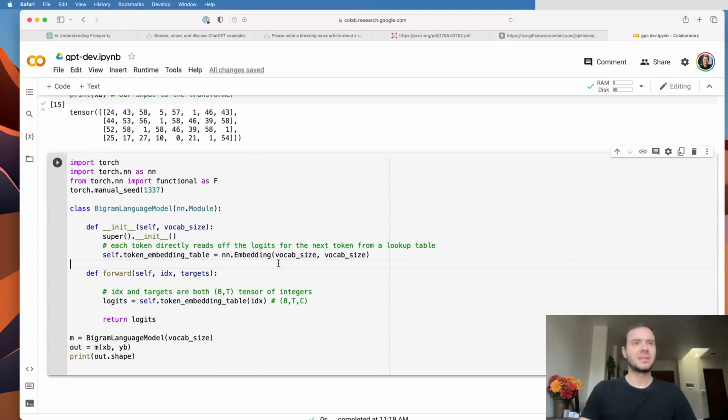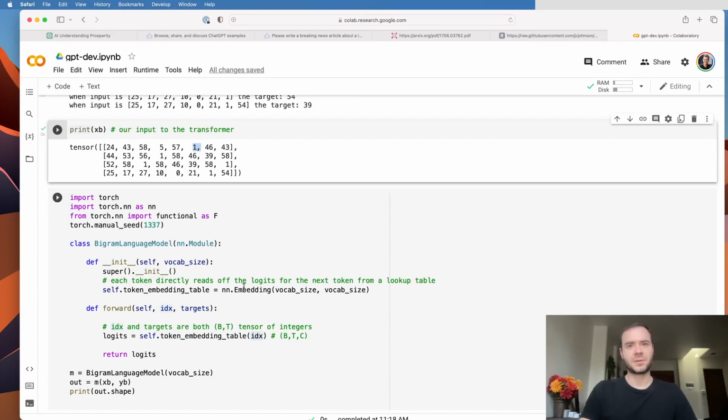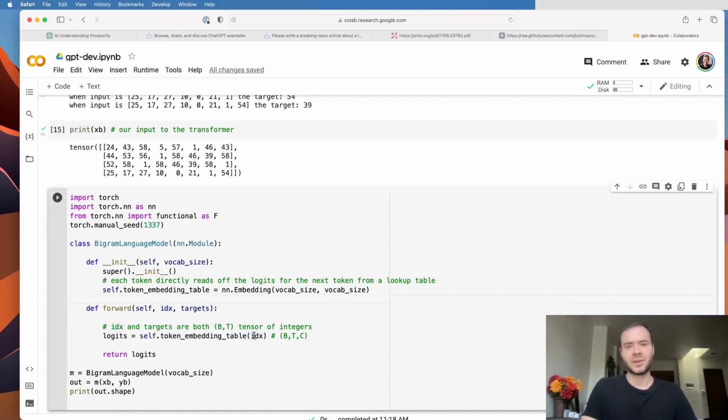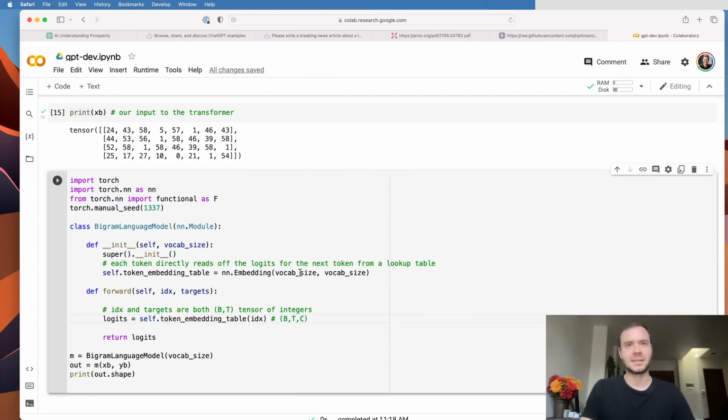And we're using nn.Embedding, which is a very thin wrapper around basically a tensor of shape vocab size by vocab size. And what's happening here is that when we pass idx here, every single integer in our input is going to refer to this embedding table and pluck out a row of that embedding table corresponding to its index. So 24 here will go to the embedding table and pluck out the 24th row. And then 43 will go here and pluck out the 43rd row, etc. And then PyTorch is going to arrange all of this into a batch by time by channel tensor. In this case, batch is 4, time is 8, and C, which is the channels, is vocab size, or 65.